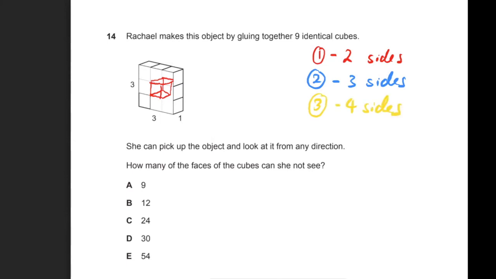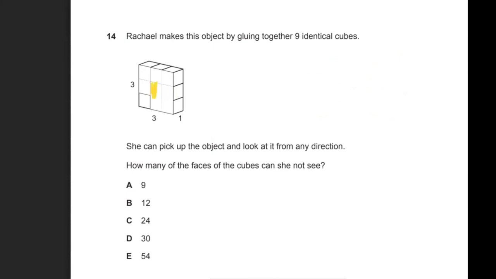So it would be the one on the, just accidentally rubbed that out. So for this one, it's the one on the right, the one on the top, the one on the left, and the one on the bottom. The only 2 sides you can see is the one that is at the front here, and then there will be another one on the back side of the shape. Okay, so I think I rubbed out a few things.